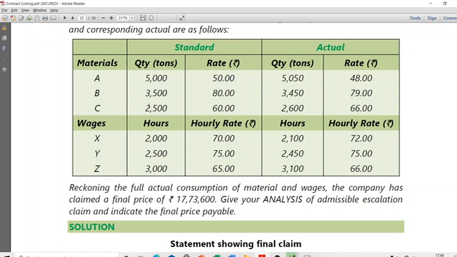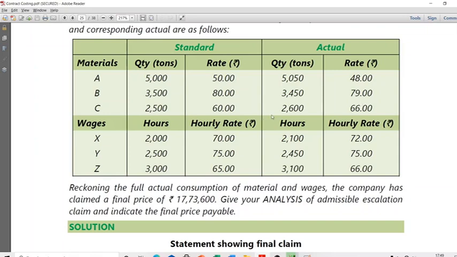You wanted to use 2,500 at 60 rupees, but you ended up buying at 66 rupees because of inflation, prices increased. I understand. So for this 2,500 tons, for every ton, 6 rupees extra you spend. So I don't mind giving you an extra 15,000 rupees towards the cost of C.